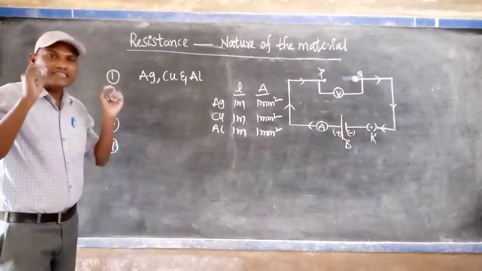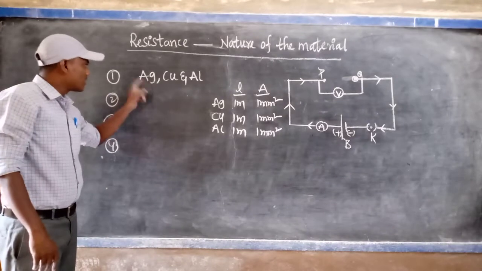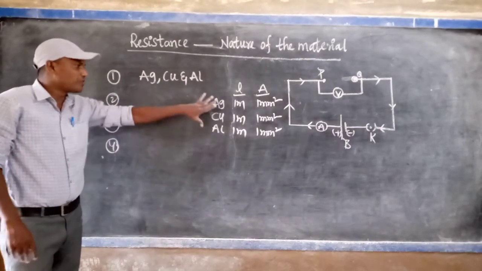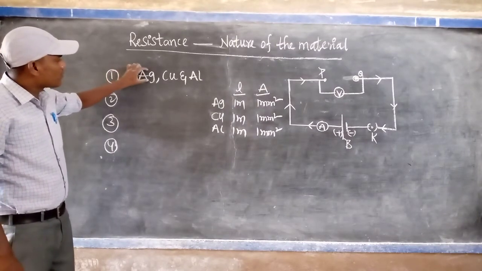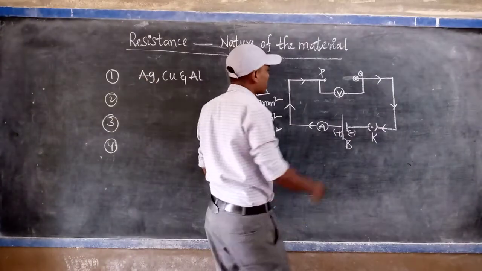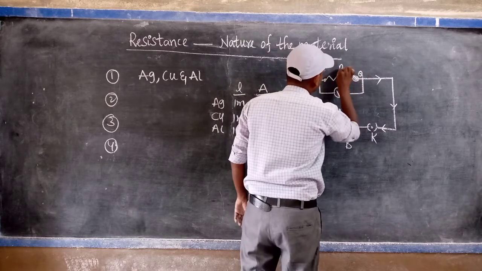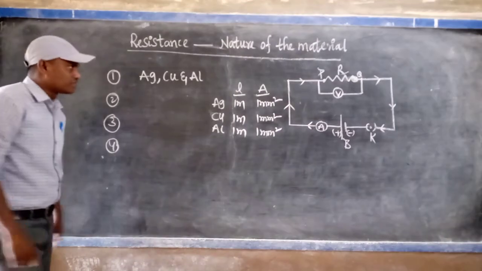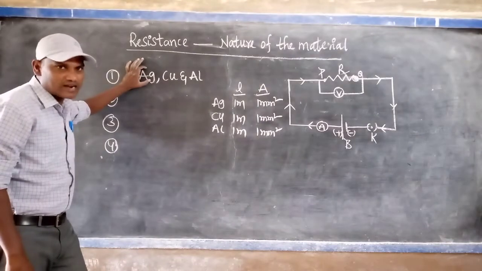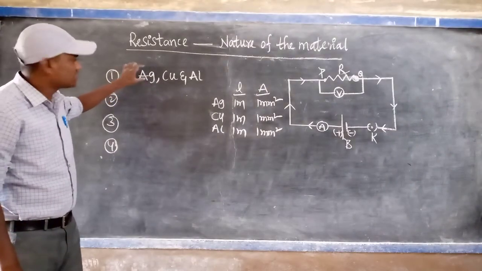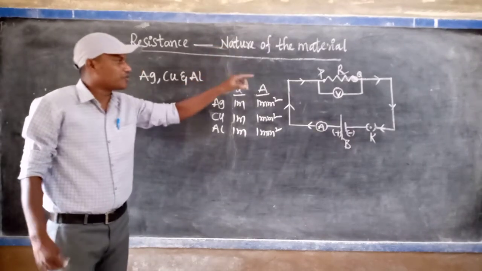So what you can do? First of all, you take the same dimensions of three different materials like silver, copper, and aluminum. Now, first of all, the silver wire is placed between the PQ gap in the circuit, like this. This is called R, meaning resistor. So listen very carefully. Totally 3 materials are taken. Among the 3 materials, first of all, we place the silver wire between P and Q, meaning we connect it.